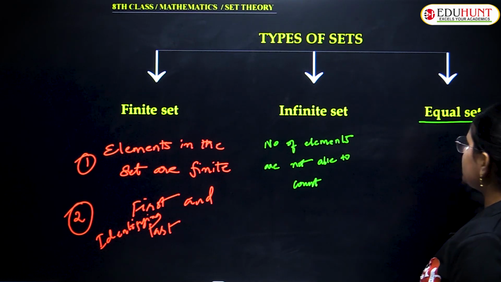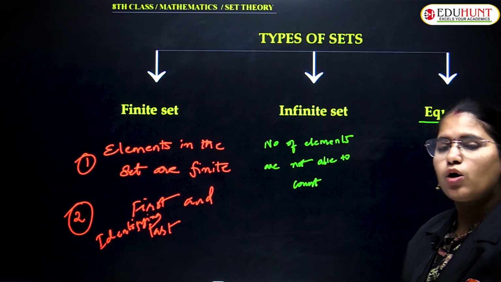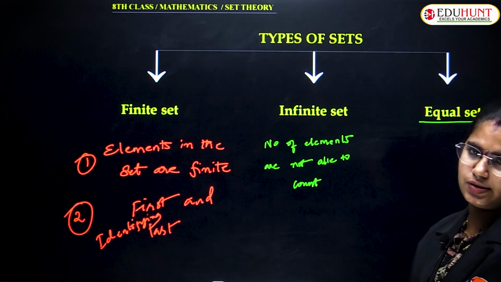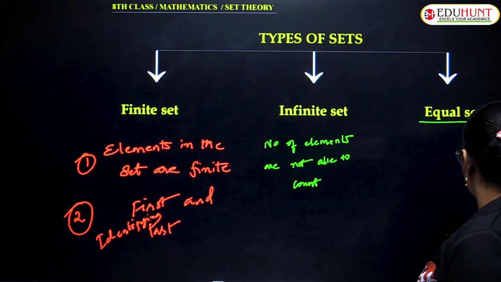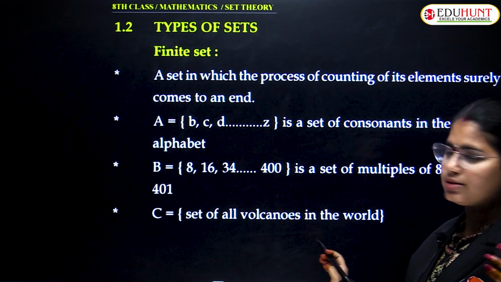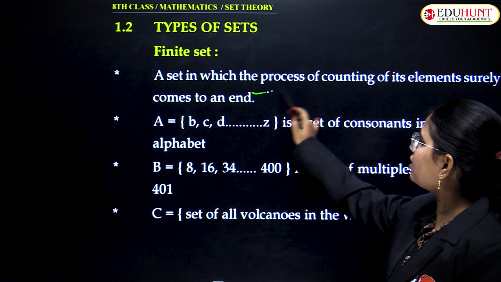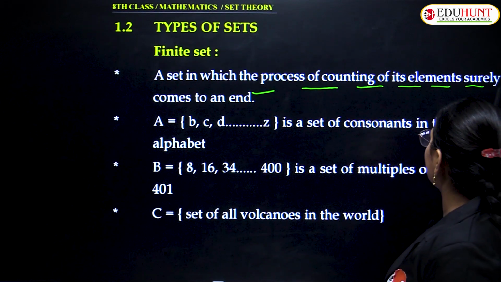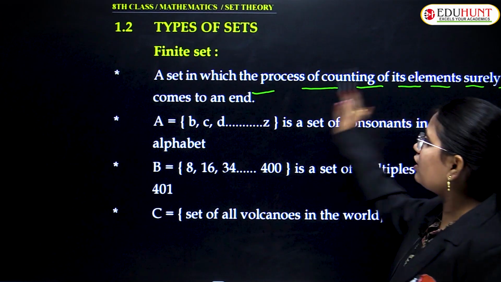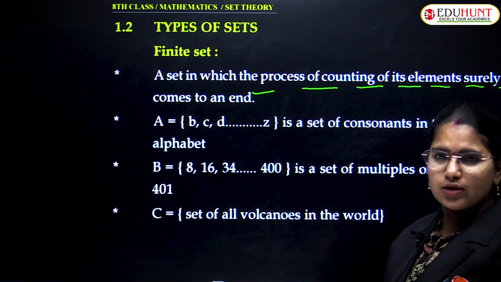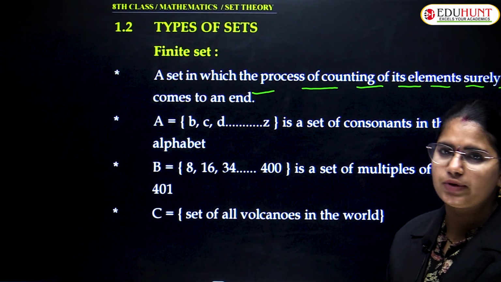Equal sets. This is quite a different one. We'll see what equal sets are in the next slides. So the first one is finite. Just now I told you, a set in which the process of counting its elements surely comes to an end. That is what I told you just now, right? You are able to predict the first and last elements of a given set.